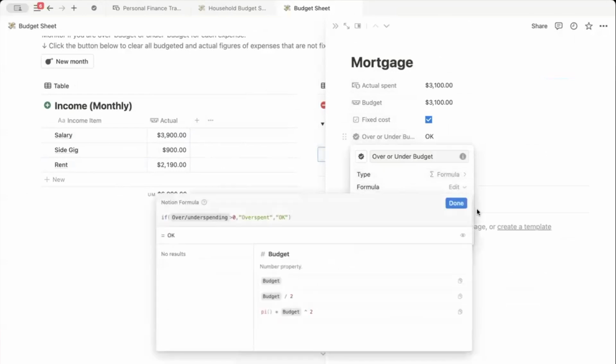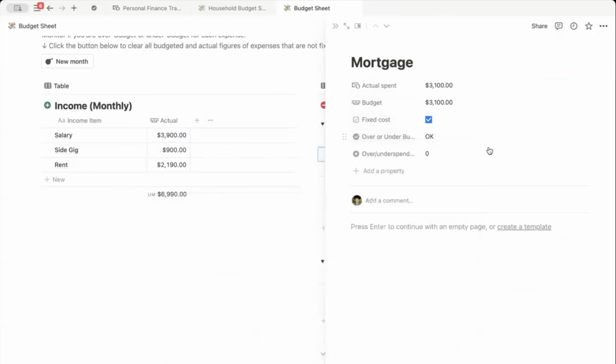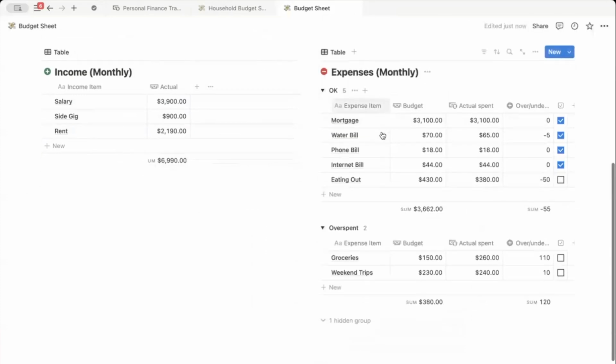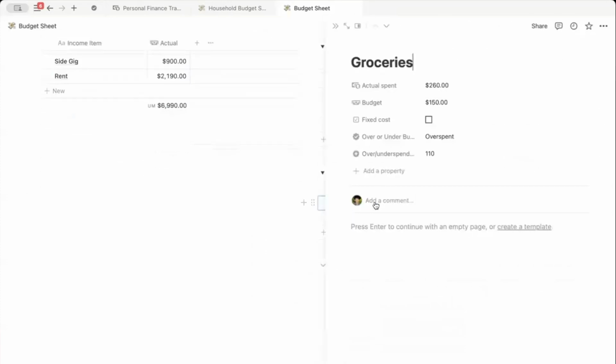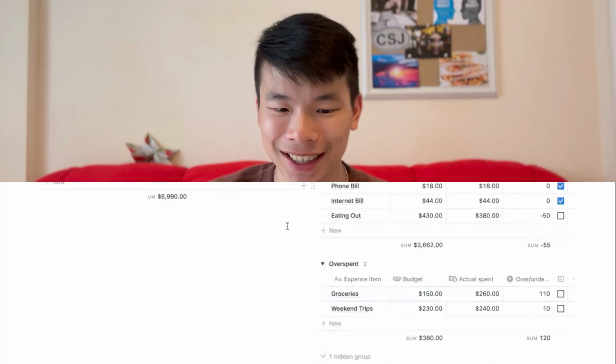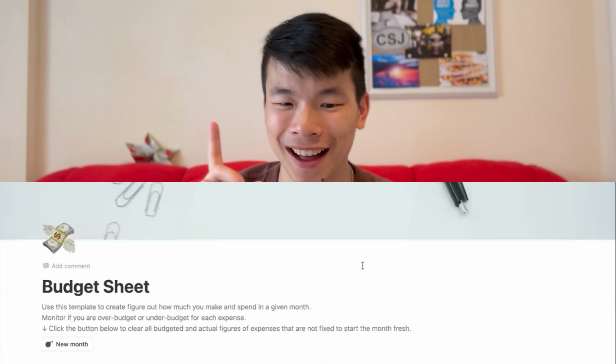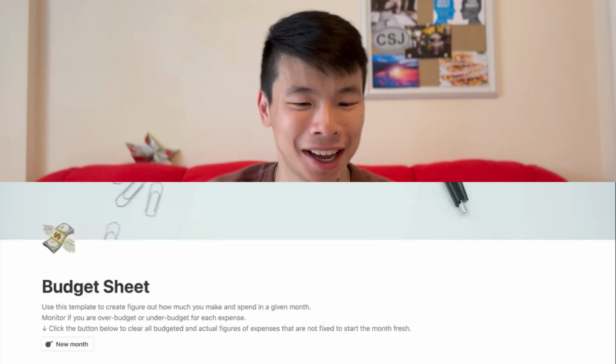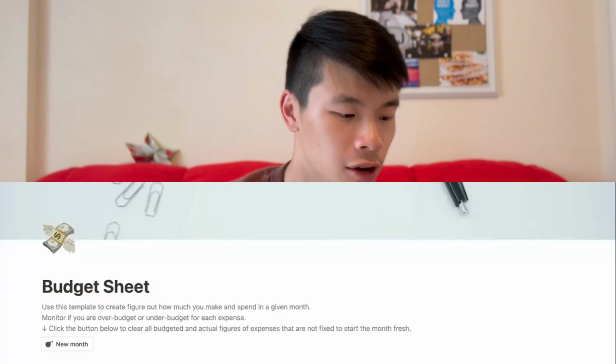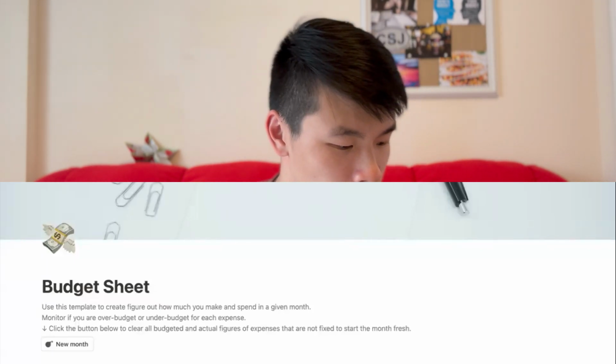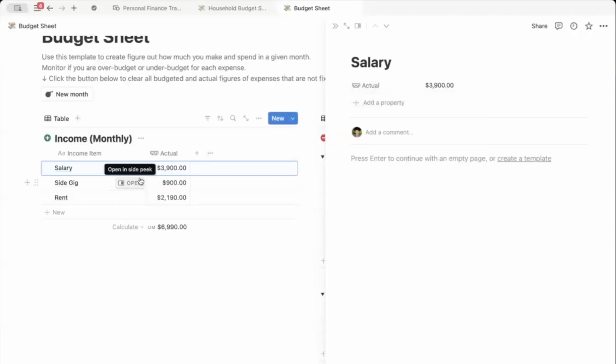looking at mortgage, water bills, other utility bills. And I like that there's actually a formula here where it shows if you've overspent or underspent compared to your set budget, and it groups into an okay category and overspent category. I really, really like that. Going over some pros and cons for this template, I think a strength is definitely its comprehensiveness. Its groups of okay and overspent can be broadened to more different categories depending on your liking.